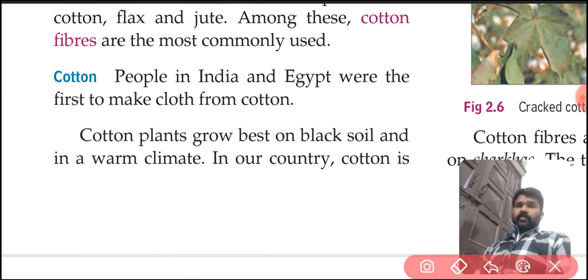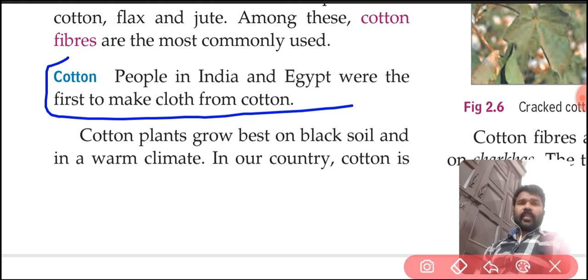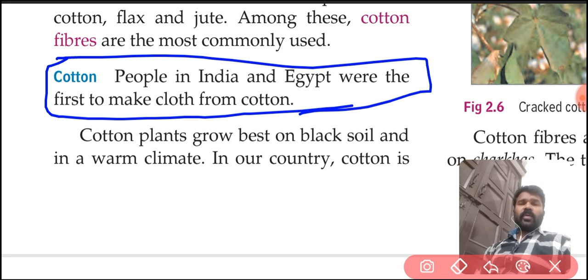Cotton. People in India and Egypt were the first to make cloth from cotton.